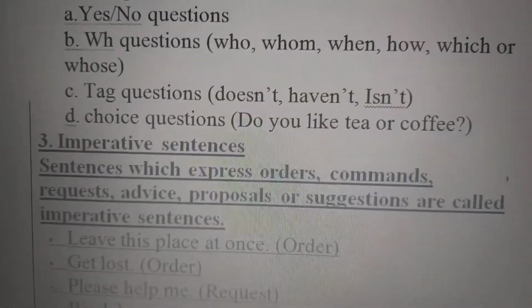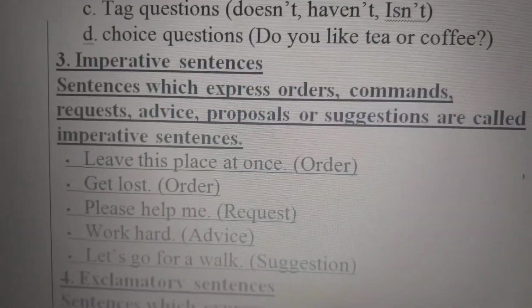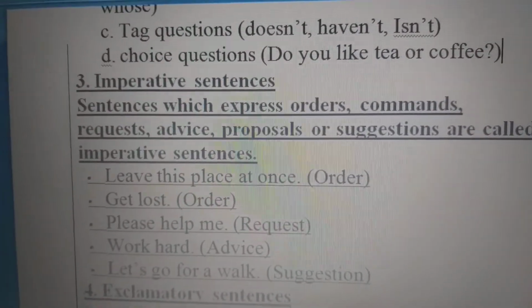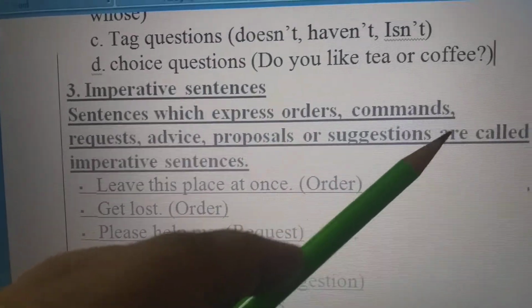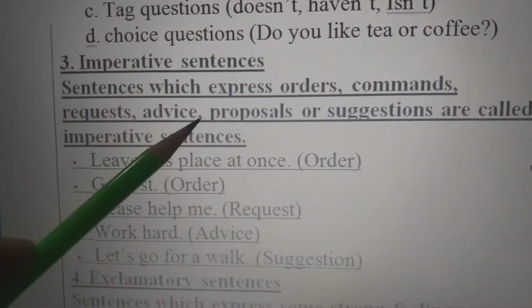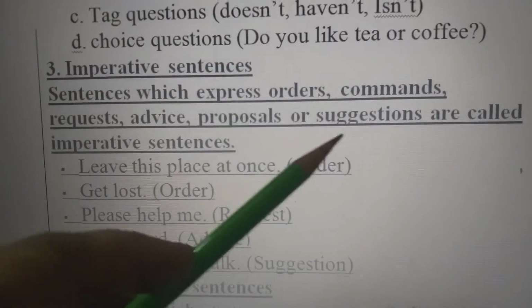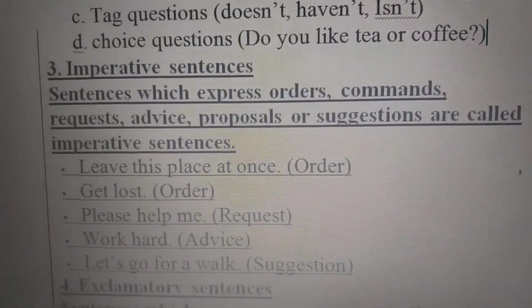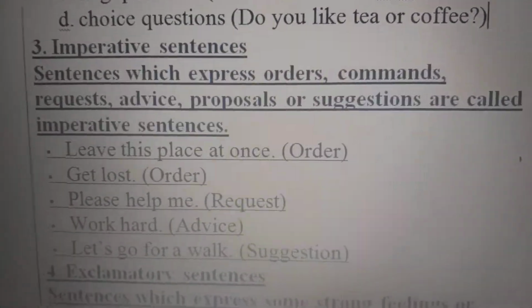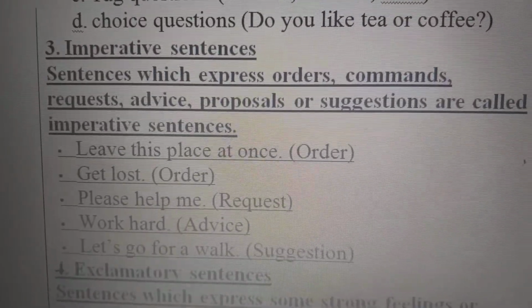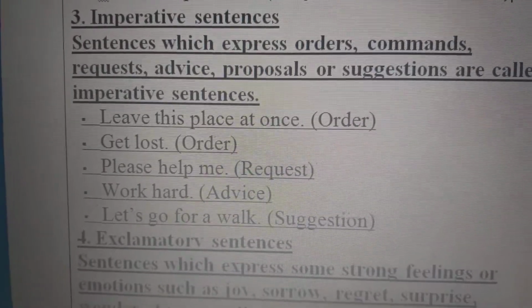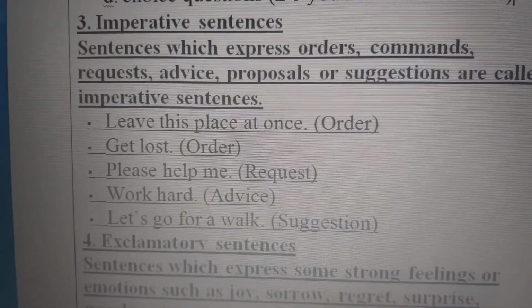Then comes imperative sentences. Imperative sentences are where we express orders, commands, requests, advice, proposals, or suggestions. They all are known as imperative sentences. Like, leave this place at once. What are we doing over here? We are giving an order. Get lost. We are giving an order.